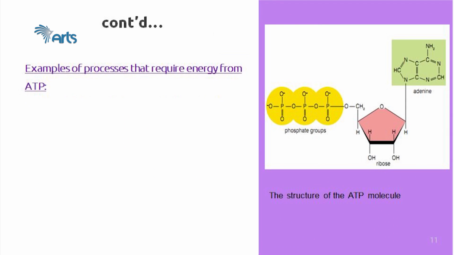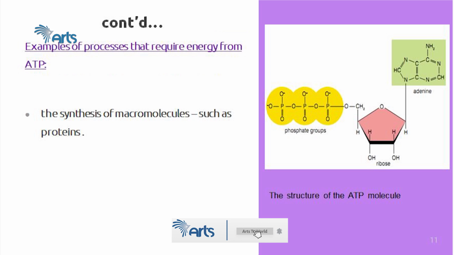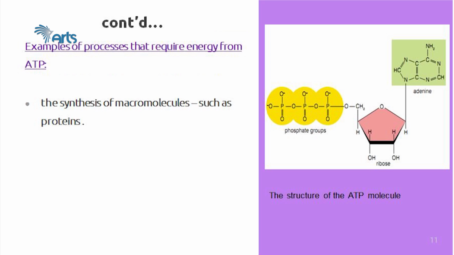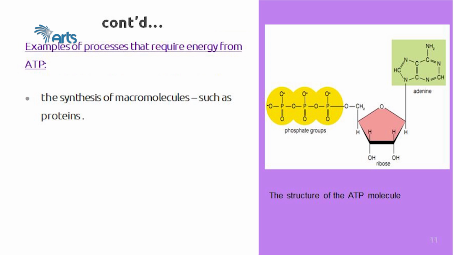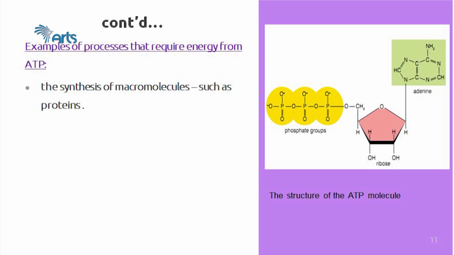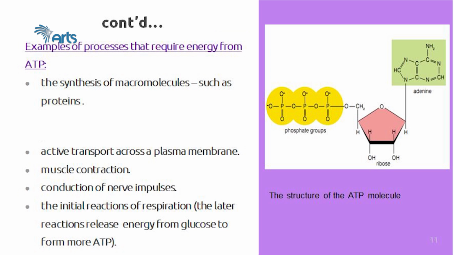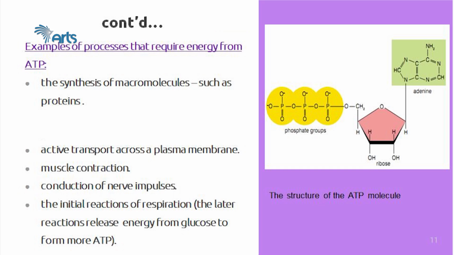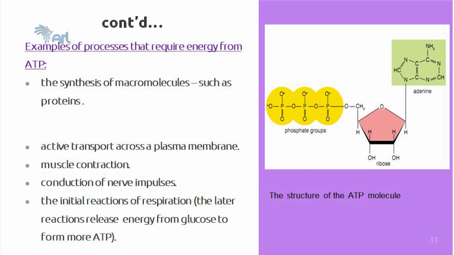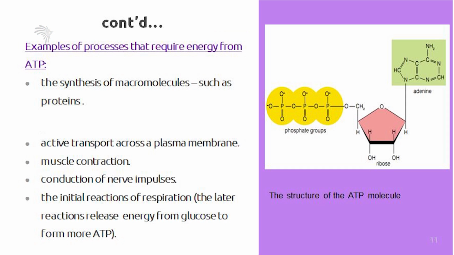Examples of processes that require energy from ATP. The synthesis of macromolecules such as proteins, fats and carbohydrates, as well as hormones and enzymes. This process requires energy, and that energy is supplied from the ATP molecule. Active transport across the plasma membrane: in a previous lesson in cell biology, we saw the active transport processes, endocytosis and exocytosis, so the ATP molecule is important here for active transport of molecules across the plasma membrane.